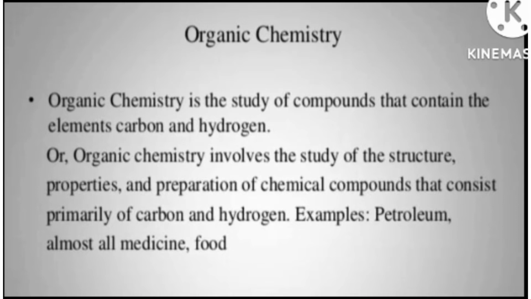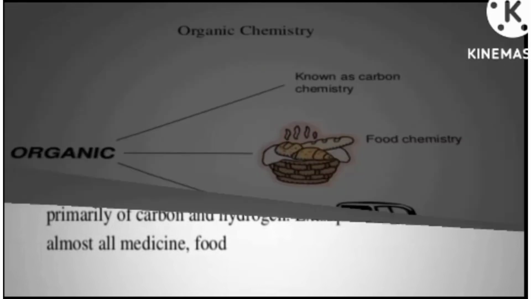Now the question arises, what do you mean by derivatives? Derivatives means that from which one material is formed. Parent molecule, you can say that. So when we derive something from something, okay? So organic chemistry involves the study of structure, properties, preparation of chemical compounds. And what type of chemical compounds? It means carbon and hydrogen compounds. For example, petroleum, medicine, food, etc.